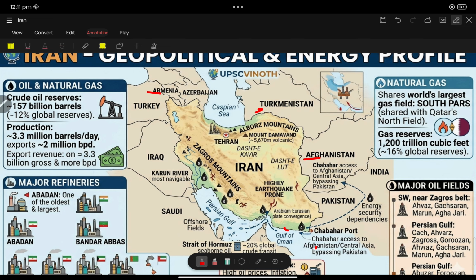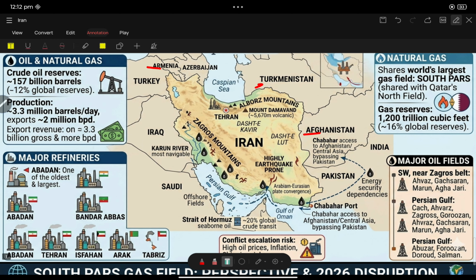Other than this, the geography of Iran includes the Zagros Mountains and the Alborz Mountains. Mount Damavand is one of the highest mountains, a volcanic mountain in Iran. Most of Iran is covered by the Iranian plateau, and the border of Iran is also an earthquake prone zone.